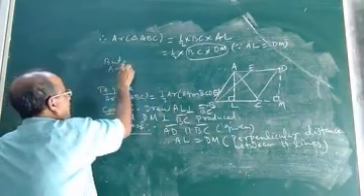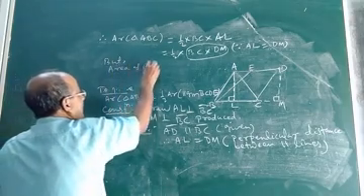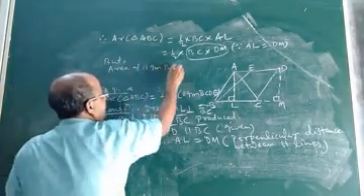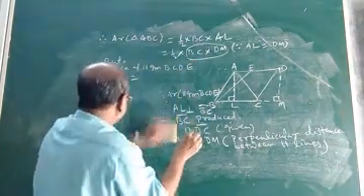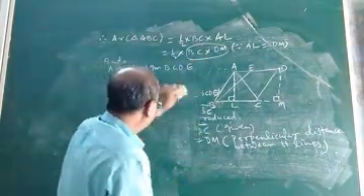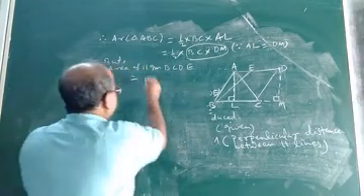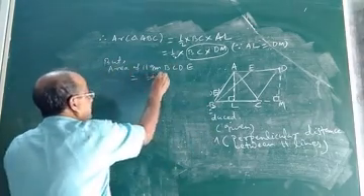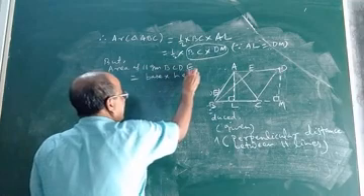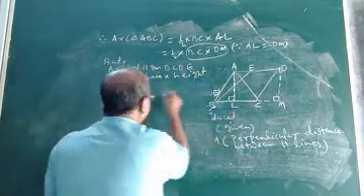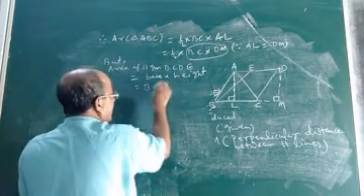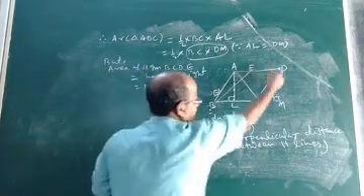But area of parallelogram BCDE equal to, you know the formula, base into height. So here the base is which one? BC. Base of this parallelogram is BC and height is which one?